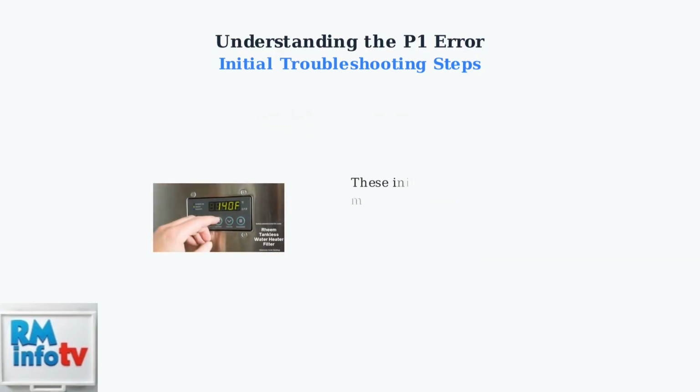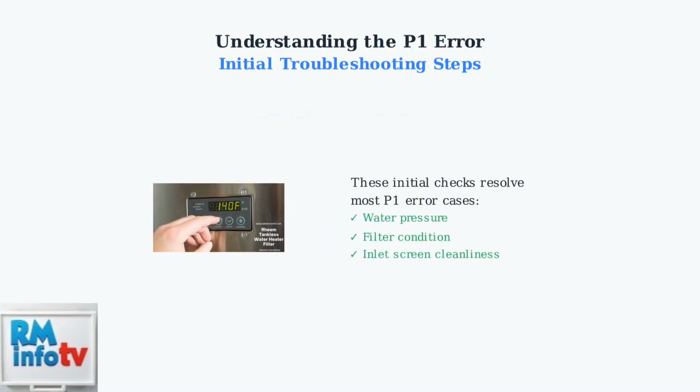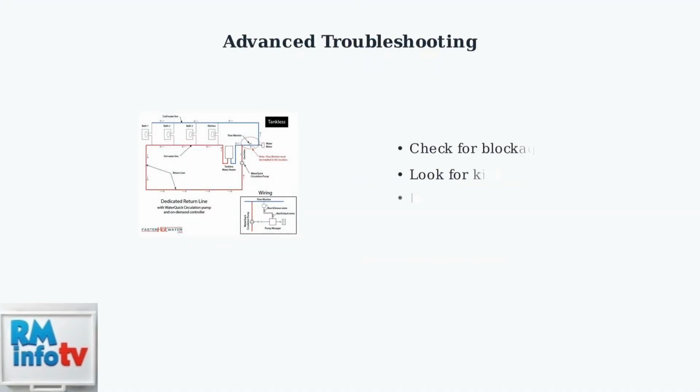These three initial troubleshooting steps, checking water pressure, inspecting the filter, and cleaning the inlet screen, resolve most P1 error cases and are the easiest problems to address. When initial checks don't resolve the P1 error, we need to examine the circulation line more thoroughly. This involves inspecting for three main issues: blockages, kinks, and leaks.